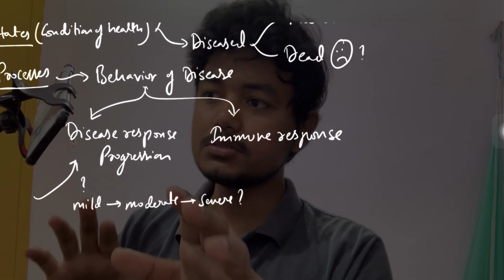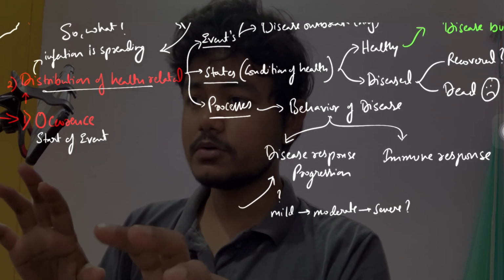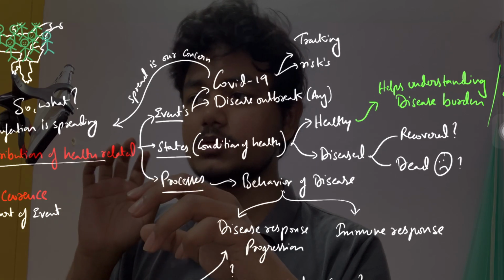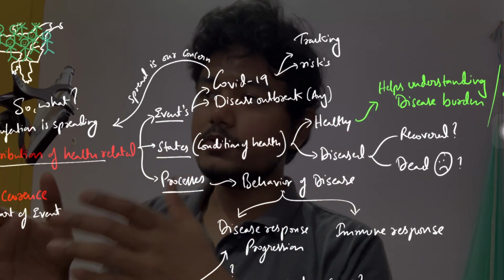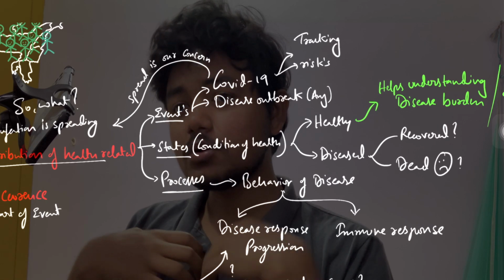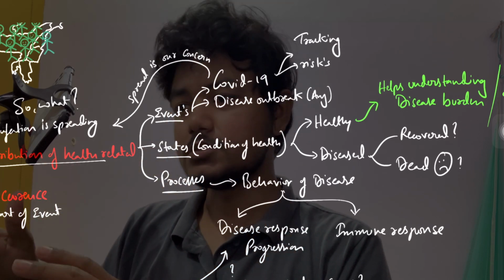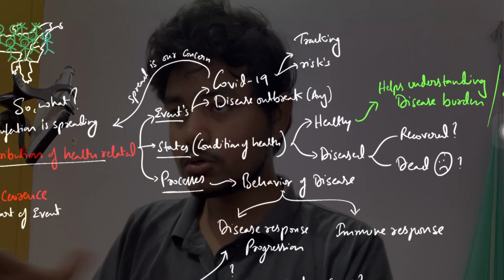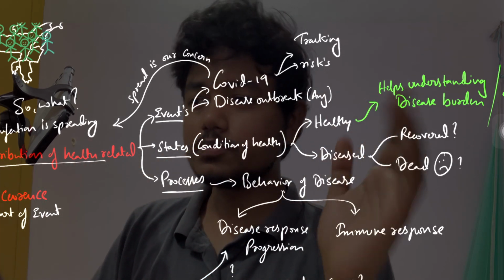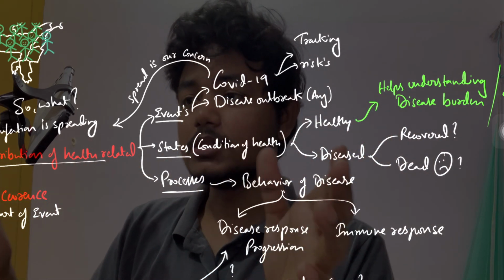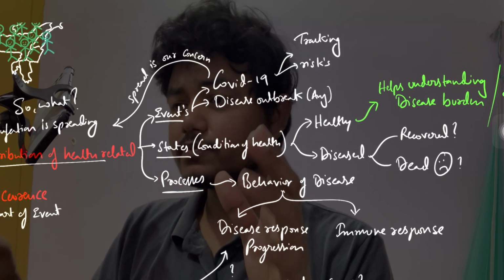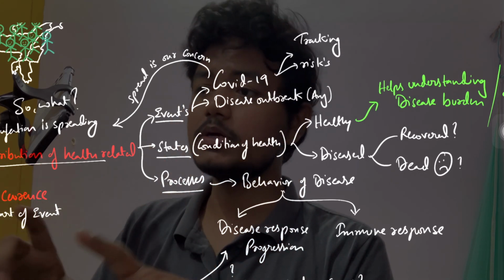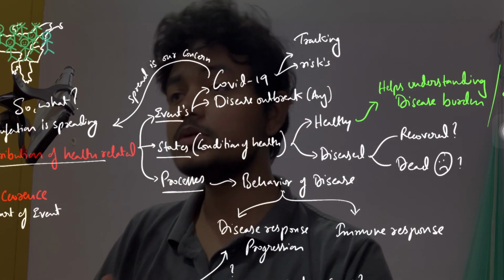So processes means that thing. Here two things are involved: one is our immune response, the other is how dangerous the disease is, or what its progression is. If it is progressing, that means our immune system is not able to handle the disease. If the disease has occurred in groups of people, but their immune system is healthy, active and strong, then that will not be much of a concern. That is why these two things are important in processes.